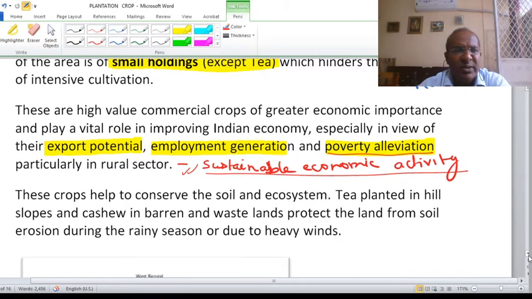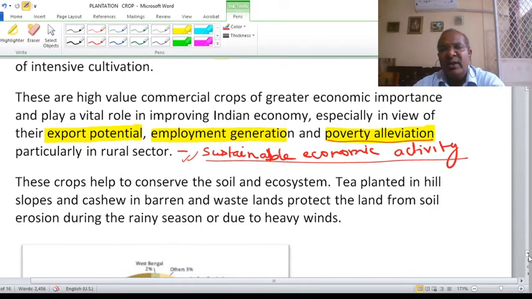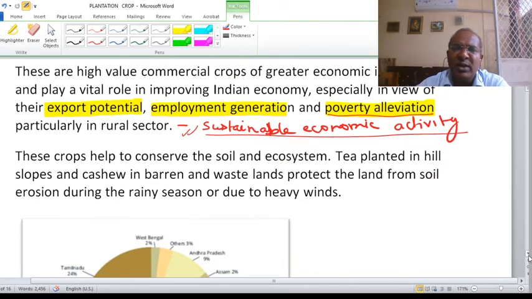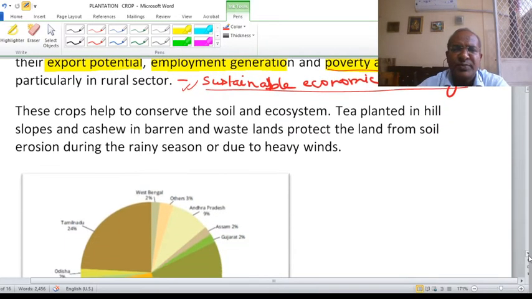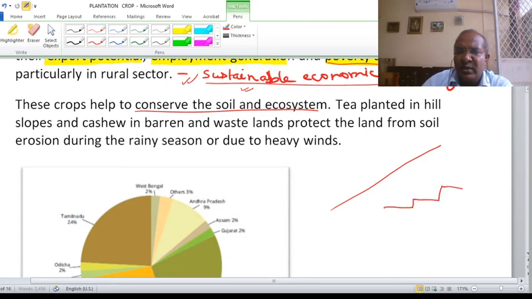So commercial or economic value, export value, employment generation, and sustainable economic activity are some of the important aspects of these crops. That is, they conserve soil and ecosystem. For example, in a hilly tract, if you are doing agriculture, you make ladder-like structures.